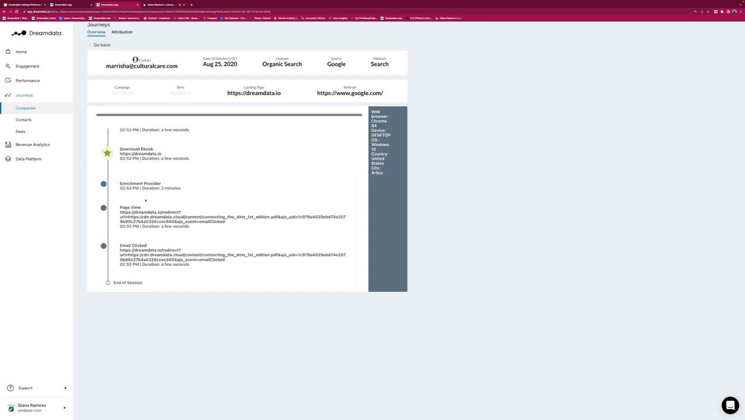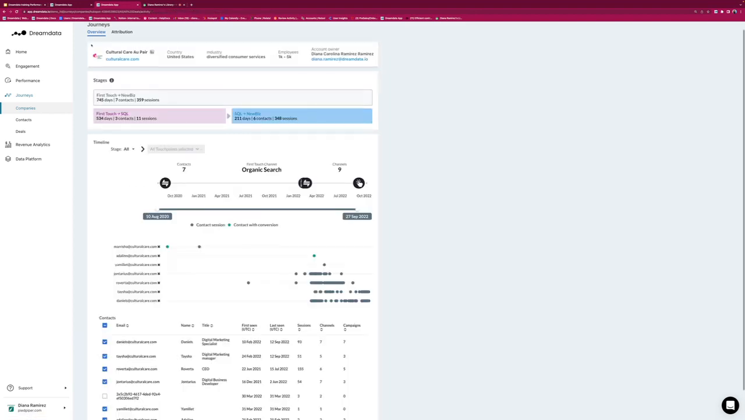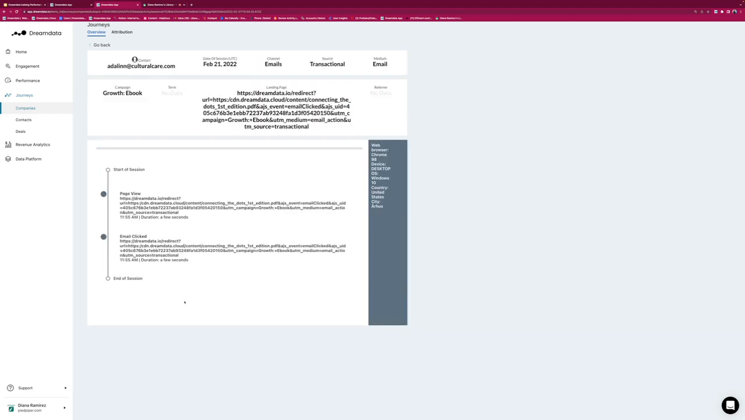And then we can see that the person continued looking at different pages on our website. So we can go back. And we can also look at this one, let's see, this is direct, for example. Then we have another conversion point through Google Paid. So let's look at what happened here. We can see the different pages that they looked at. And they clicked an email.